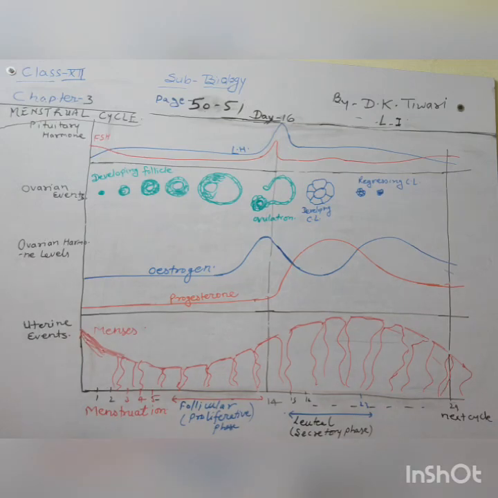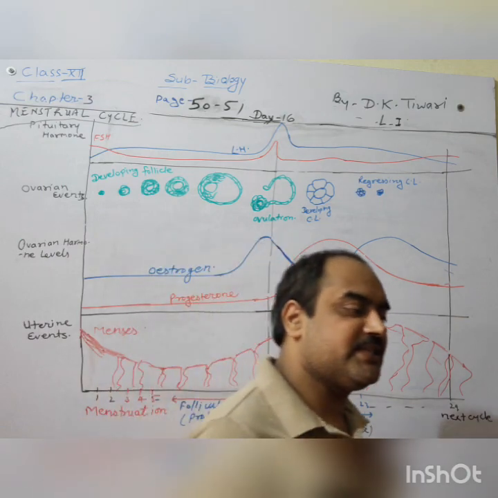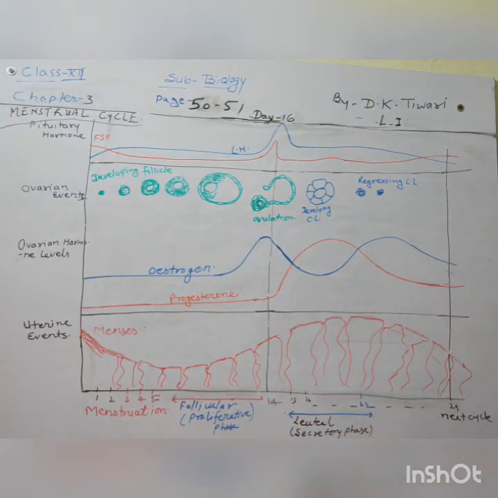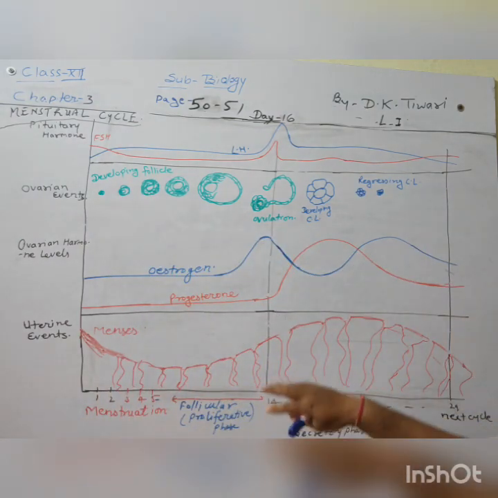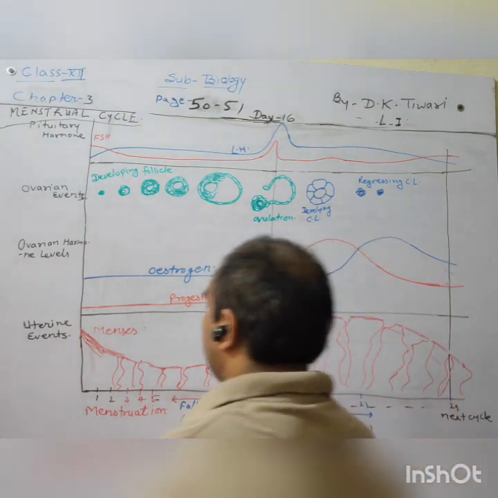Students, earlier we have studied the menstrual cycle and the various events taking place in it. Now we will see the diagrammatic explanation of this menstrual cycle. What events are taking place, you already know them. Now just take care of them regarding the figure.